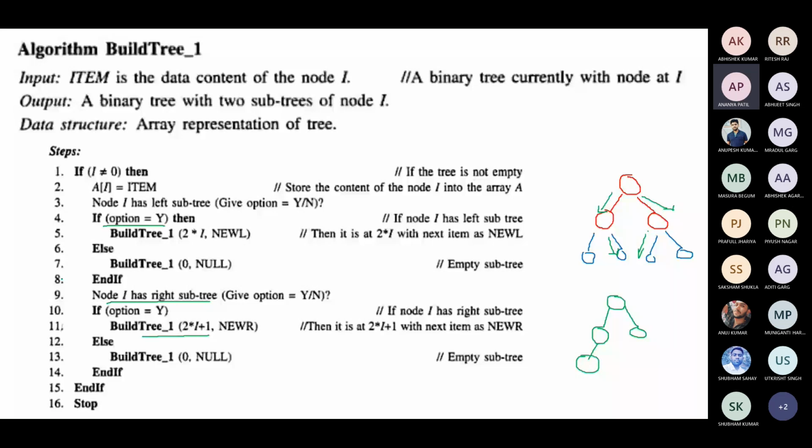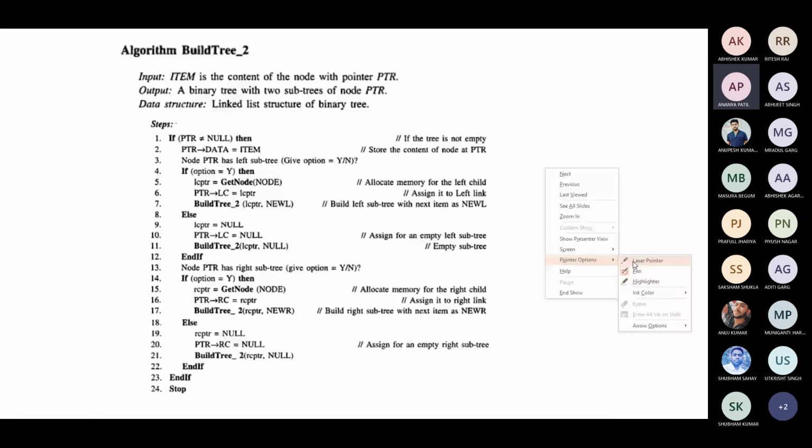What about linked list? When I want to use the same method using linked list, the same build tree using linked list with the node pointer item, a binary tree with the two subtrees of the node PTR, a linked list binary structure. If PTR is not equal to null, where PTR is the binary tree with two subtrees of the node PTR, then you put the item in PTR.data.